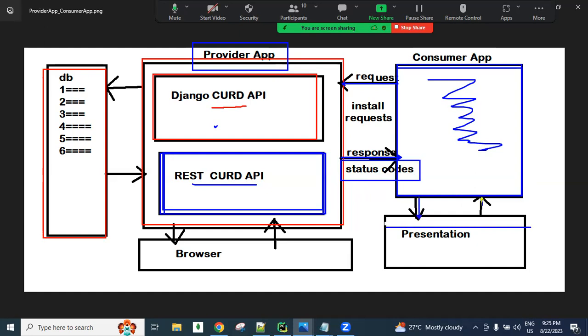Whenever a request is sent here using this consumer application, the same request is redirected to Django. Django sends that request to the database and gets the response back, and this response again goes back to the consumer. Like this, if we want one application to communicate with another application, then REST APIs must be required